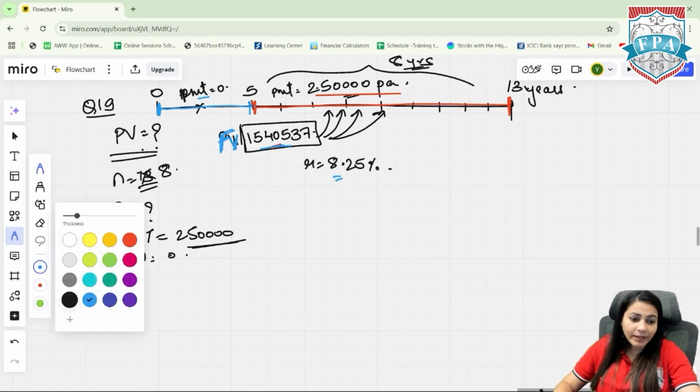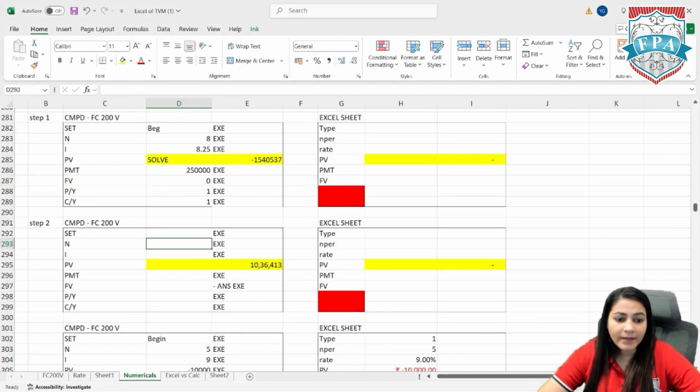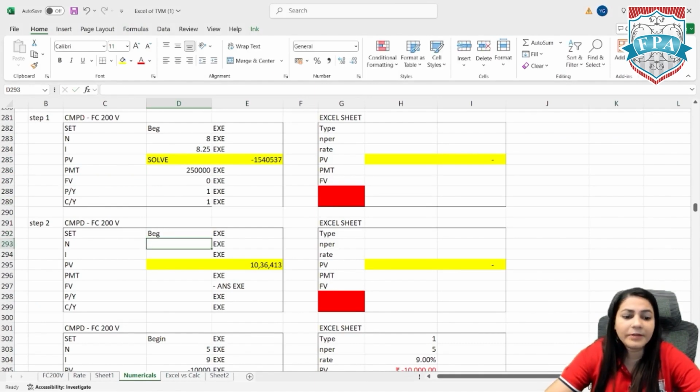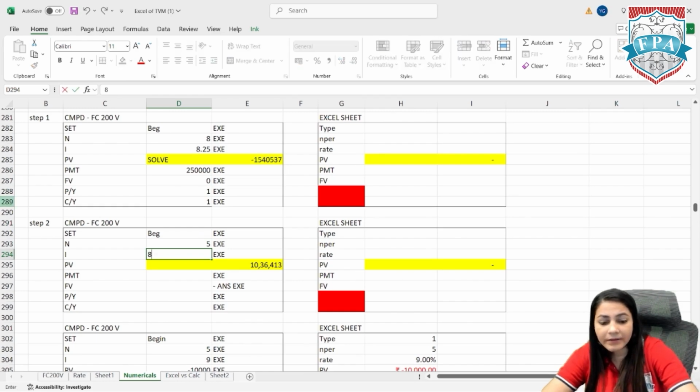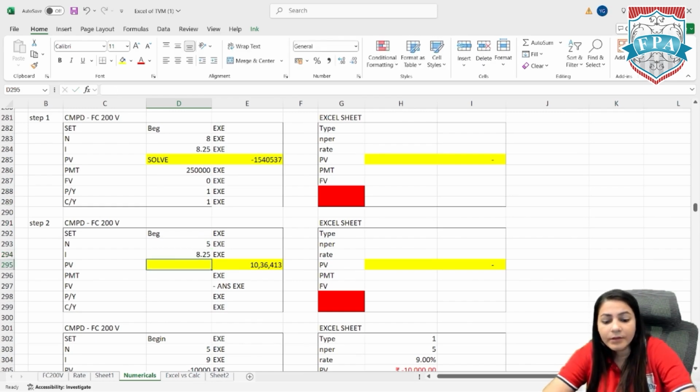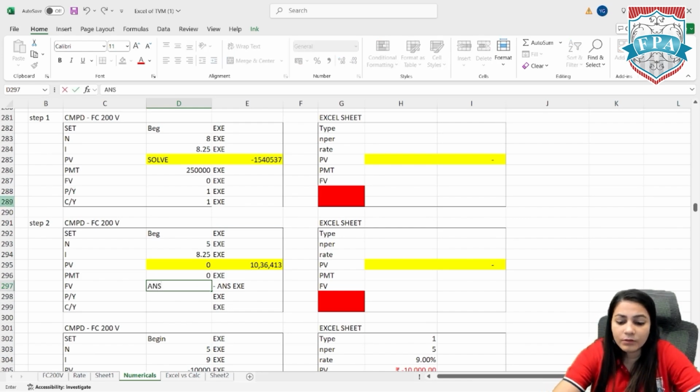So let's try and calculate on the calculator. Set will be begin, as they have clearly mentioned it. Period will be 5 years. The rate is 8.25%. We need to calculate the PV. There is no PMT in this tenure. The future value will be 15,40,000. So minus answer execute is what you need to do on your calculator.